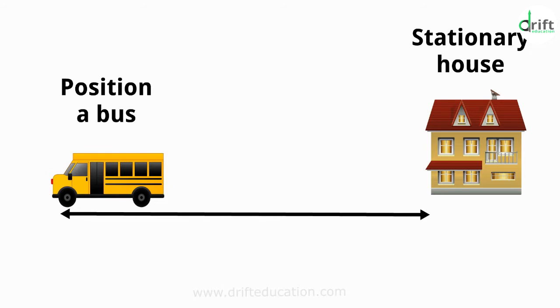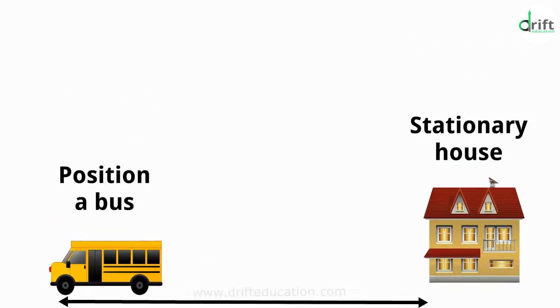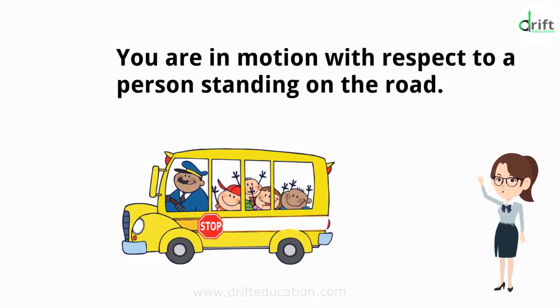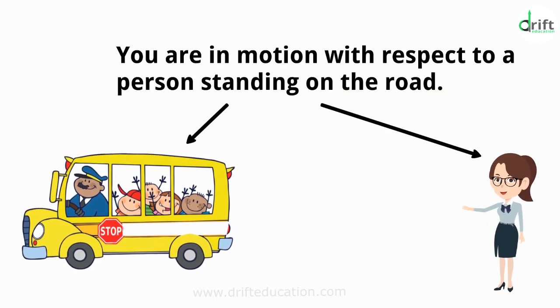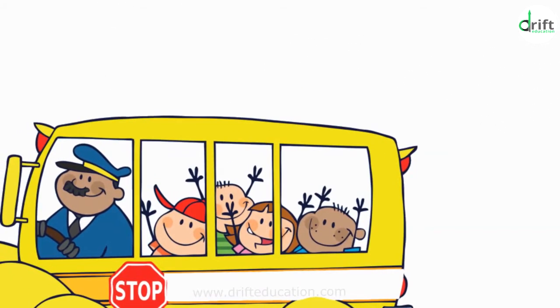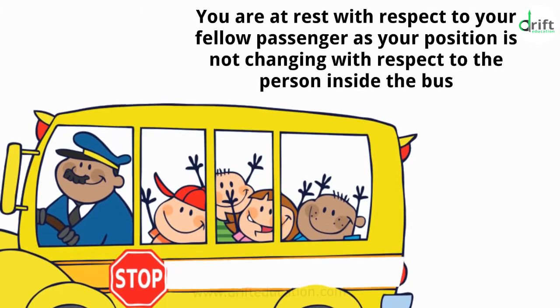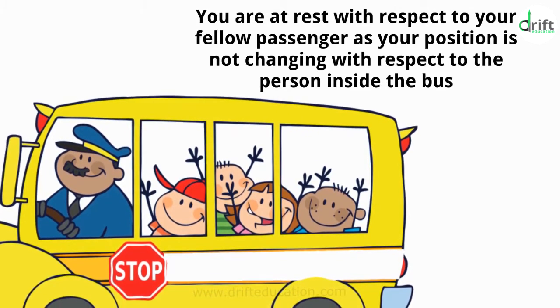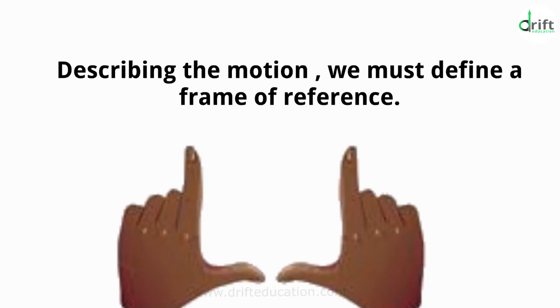You must note that if we change the frame of reference, then the description of motion may change. For example, when you travel in a bus, you are in motion with respect to a person standing on the road, whereas you are at rest with respect to your fellow passengers, as your position is not changing with respect to the person inside the bus. Thus, while describing the motion, we must define a frame of reference.